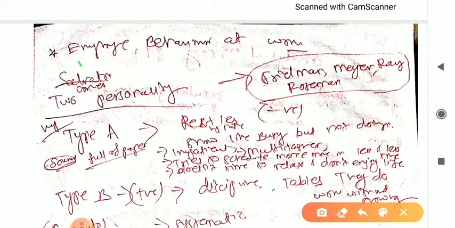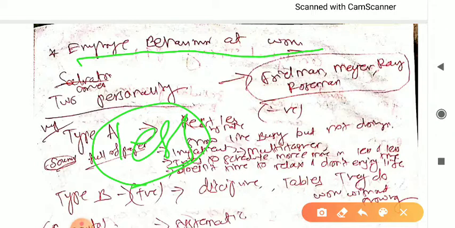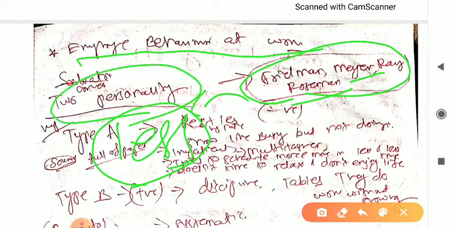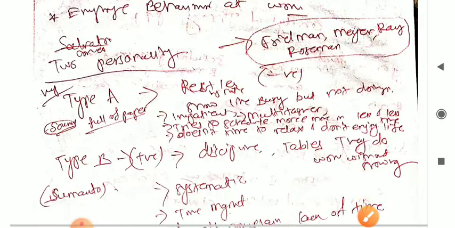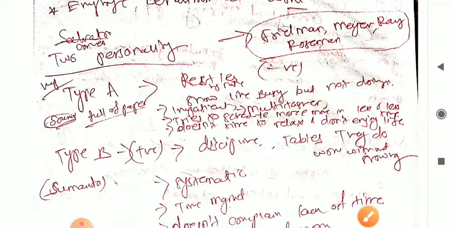Next is employee behavior at work. That means the employee behavior at work will differ from one person to another. If someone takes more time to complete a work, at the same time someone else will take very little time. Here Friedman, Mayer and Ray Rosenman have given two personality terms for employee behavior at work. These are very important, so just refer to these keywords, right?